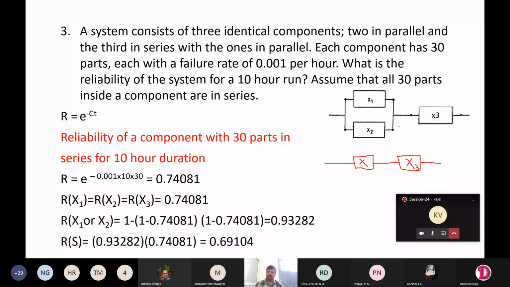So in the next step, you have to find out the 2 in series. That means this x, that is the overall value of x1 and x2 in parallel, you have to multiply this 0.93282 with 0.74081, that is the reliability of x3. So 0.69104 is the overall reliability of the entire system.